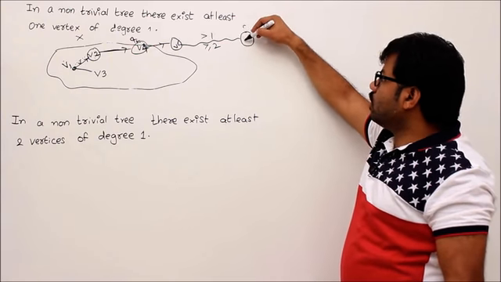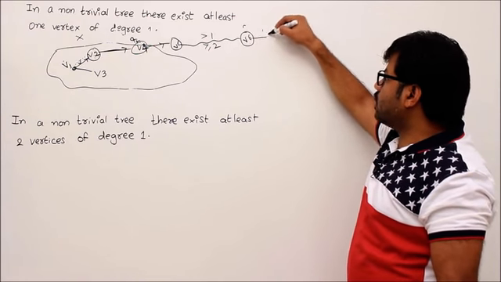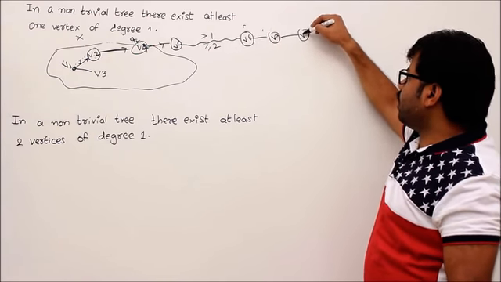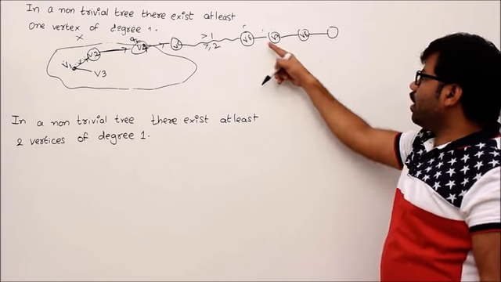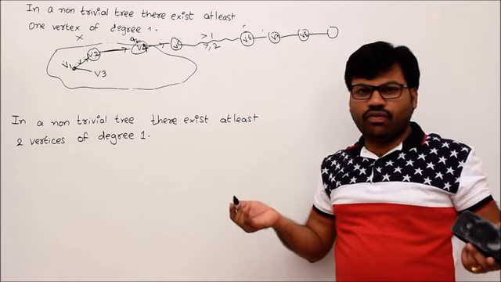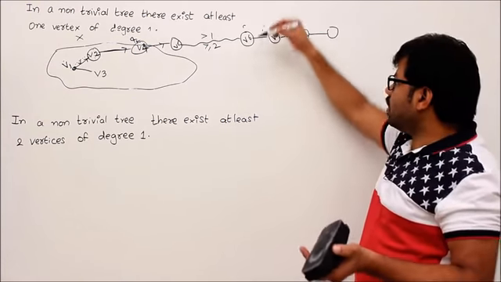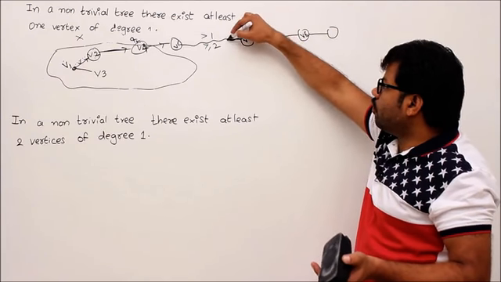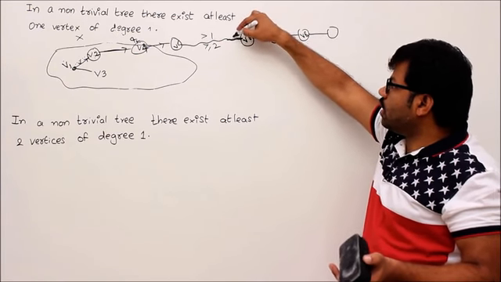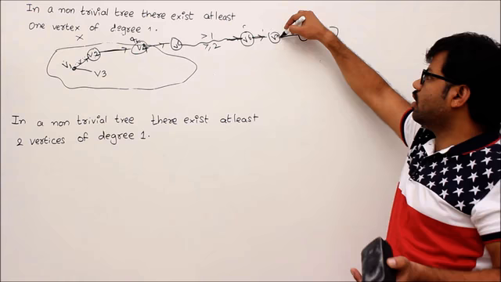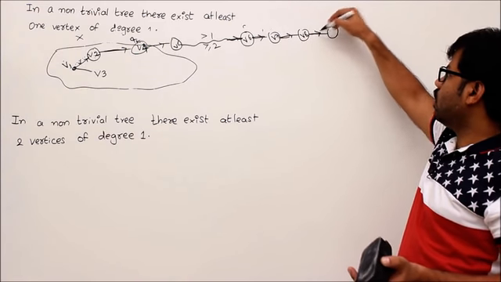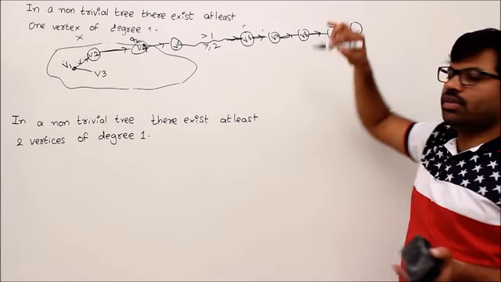Then what to do? Then you should take a new vertex every time. Let me take a new vertex every time. So why are you capable of continuing like this? The reason: every vertex has degree 2, so whenever you enter into that vertex, definitely there should be an exit. So that's the logic to say that we never stop.